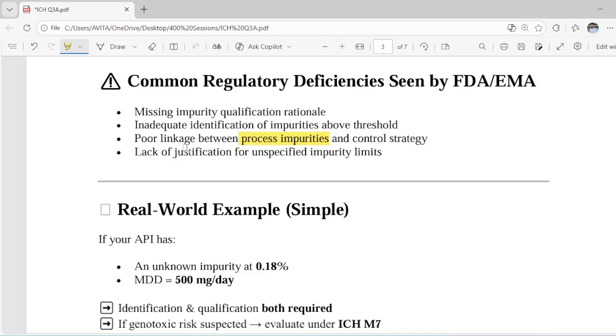Then we have lack of justification for unspecified impurity limit. If we do not provide any proper justification for the unspecified impurity limit, then it will also be considered a deficiency, which leads to the RTR or RTF.